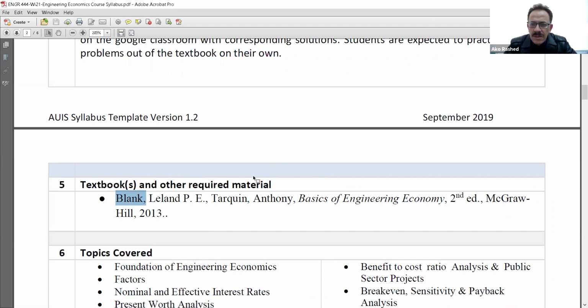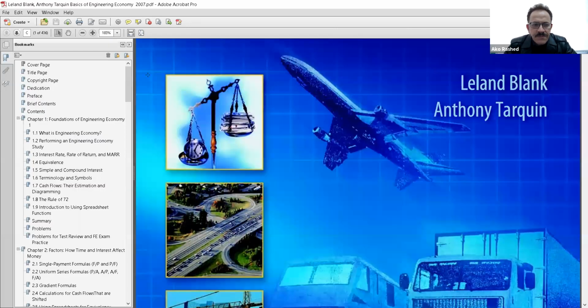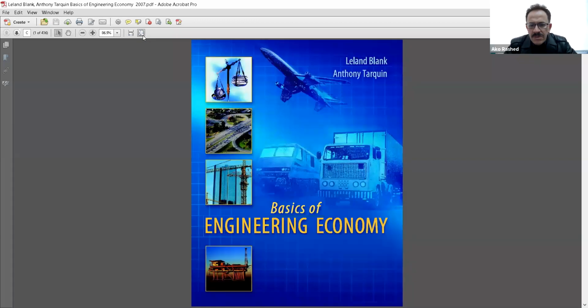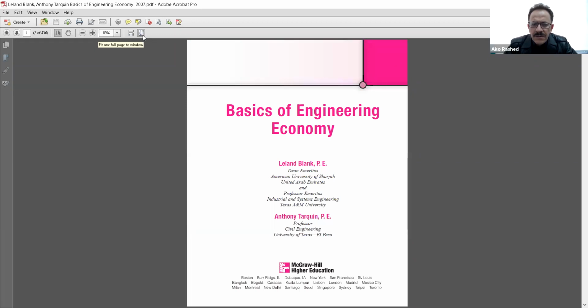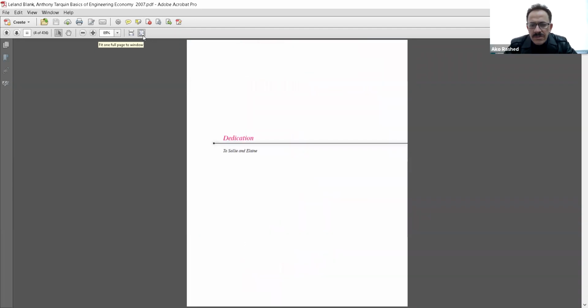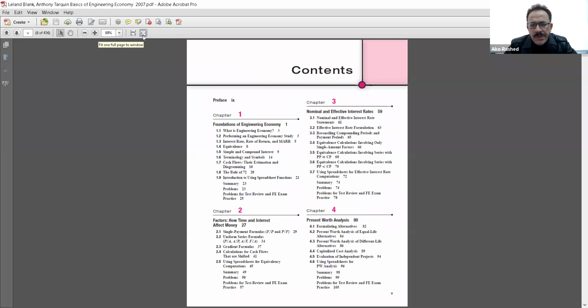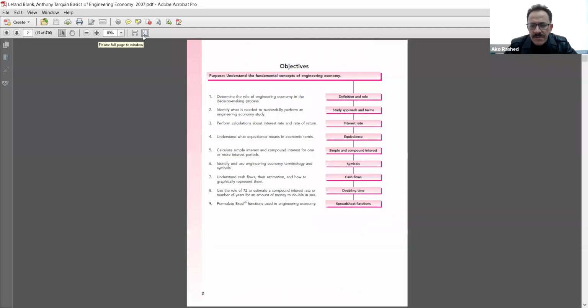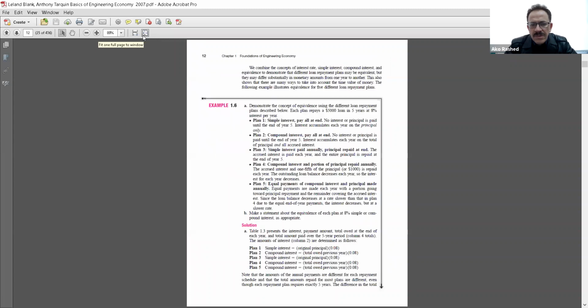And here I want to show it to you. This is the best, I mean, the best textbook that we have in engineering economy. It's written by Leland Blank, Dean Emeritus at the American University of Sharjah in the UAE. Now, I want you to have this book. It's a very good book. We will use it, and my examples are from here.